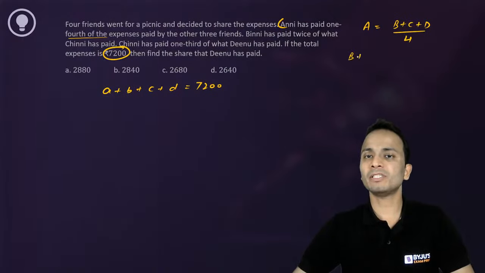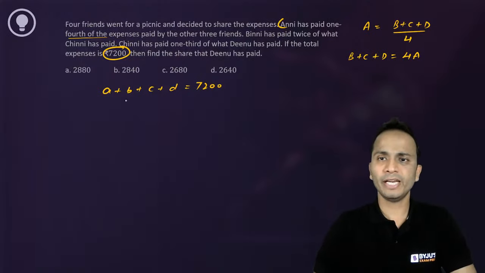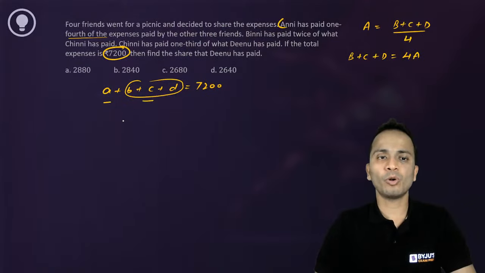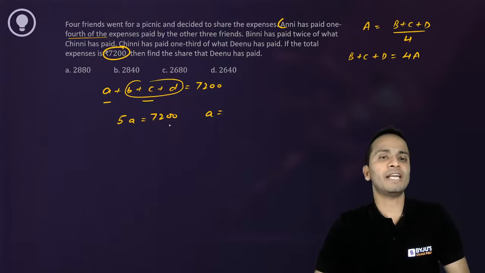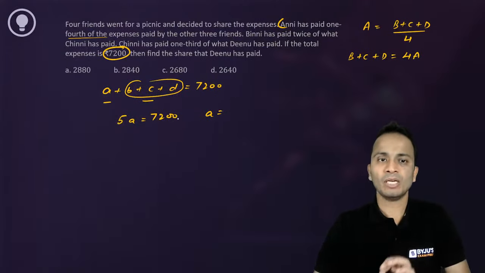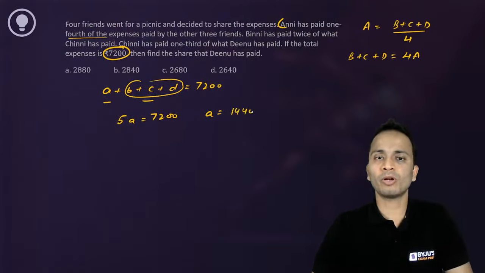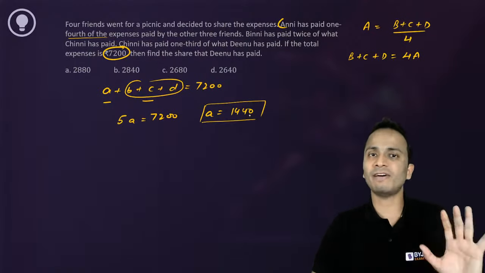So I can put B plus C plus D as 4A. Substitute here. It will become A plus 4A, that is 5A is equal to 7200. So the value of A will be 7200 divided by 5, which is 1440.